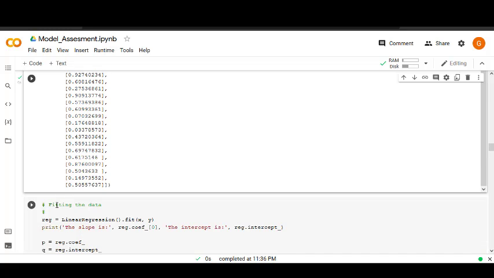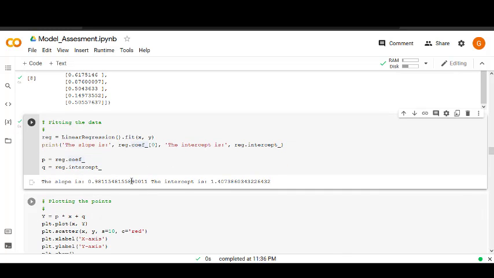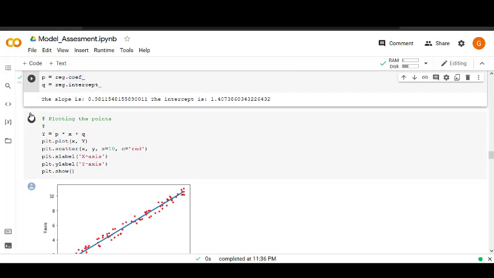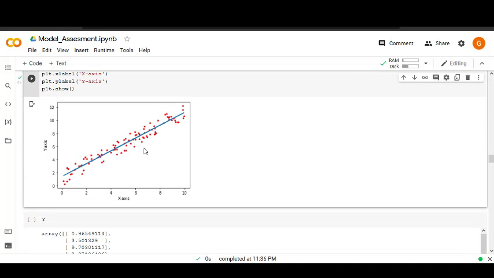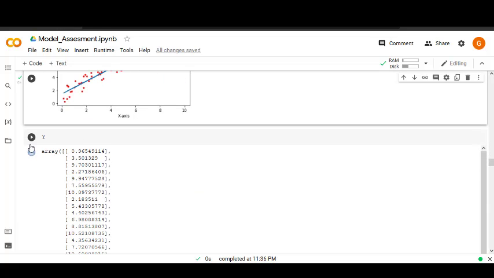Now for fitting data. As you can see, the slope came out to be 0.98 and the intercept is 1.47, and the plot will look something like this. This time the points are quite far away, and very few points are lying on the line as compared to before.